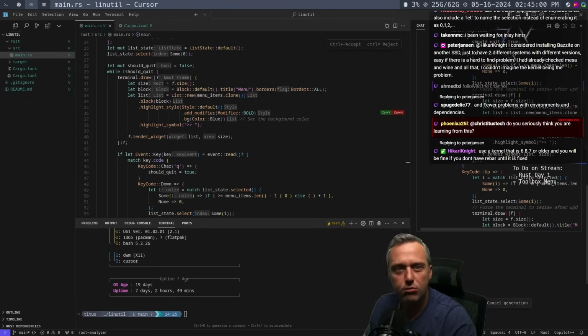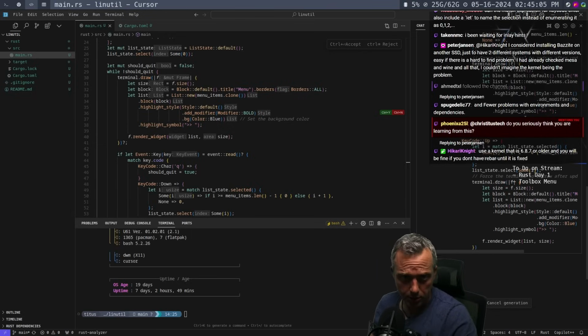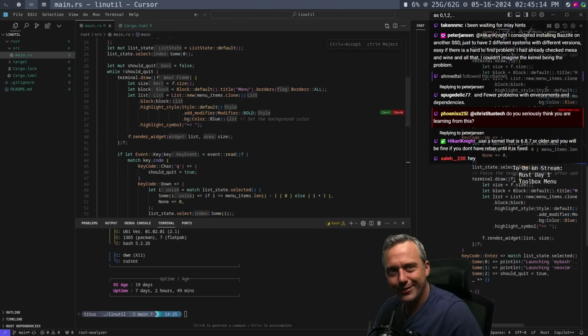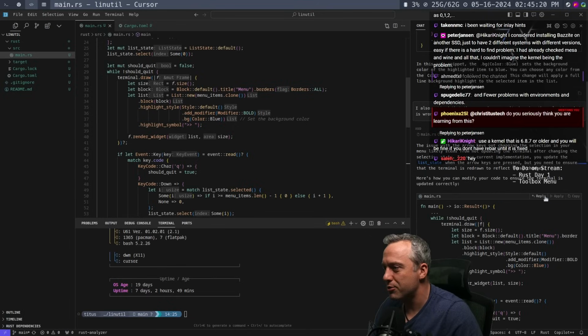Okay. Still generating. Do you seriously think you're learning from this? Yes. Yes, I do. Yes, Phoenix. Got a photographic memory. You didn't know that? It's just learning the structure. Do you think I'm not? This is the future. I'm coming for those professional programmers' jobs with Jippity. Everyone says it's happening. Let's make it happen. I want to show it live on stream what old Jippity can do.